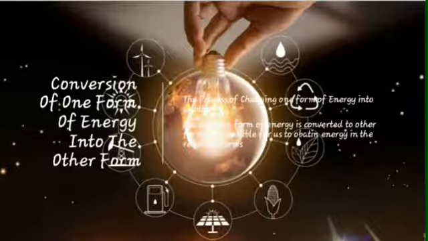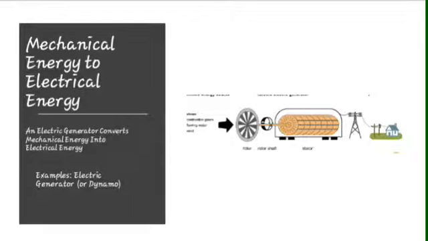The first example is mechanical energy to electrical energy. Example is an electric generator. In a turbine generator, the force of the fluid on the blades rotate the shaft of a generator. The generator in turn converts the mechanical energy to the electrical energy.